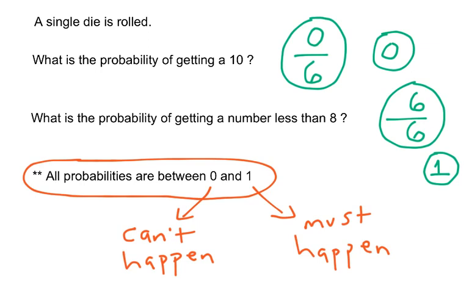This is a really important idea, and it can help you when you're solving these problems. If you come up with an answer of 1.73, you know you've got it wrong, because all probabilities have to be between 0 and 1. Keep that in mind. Let's look at some more.